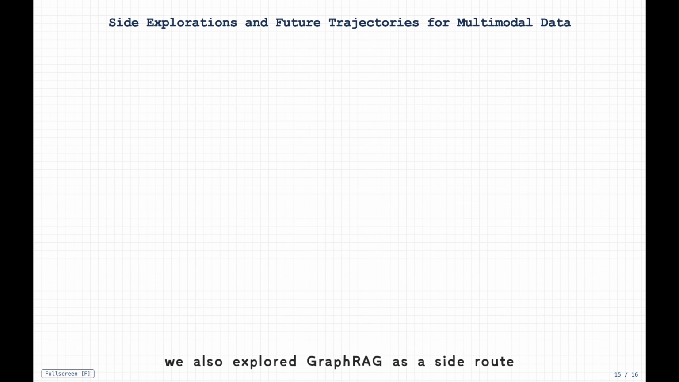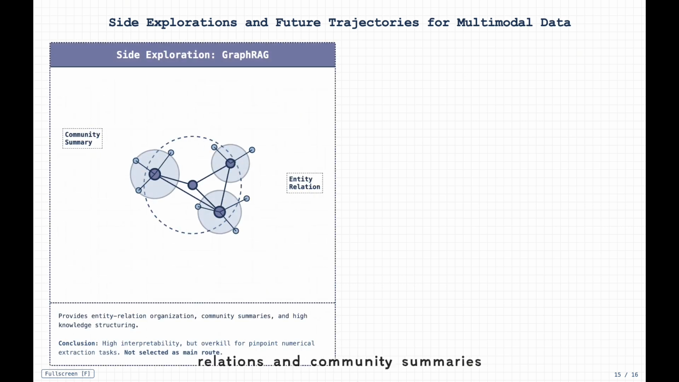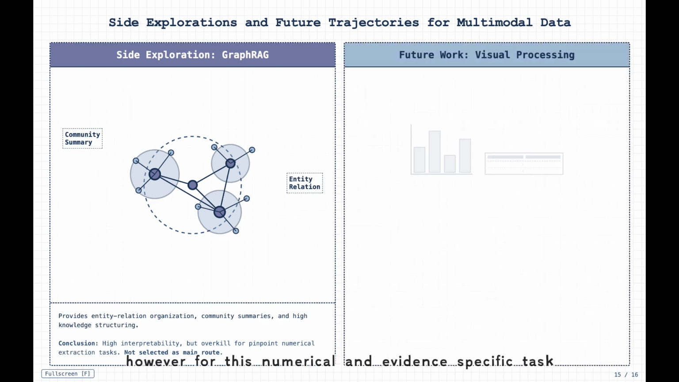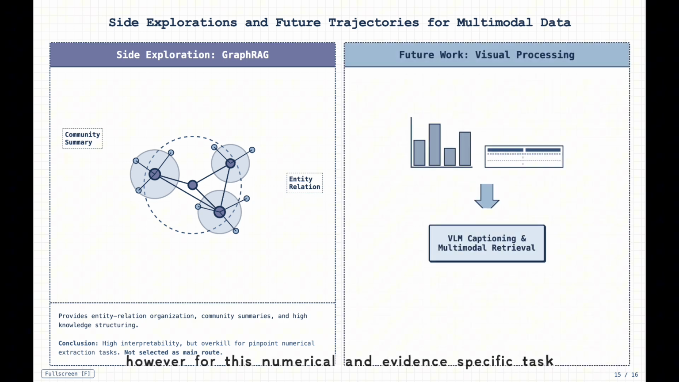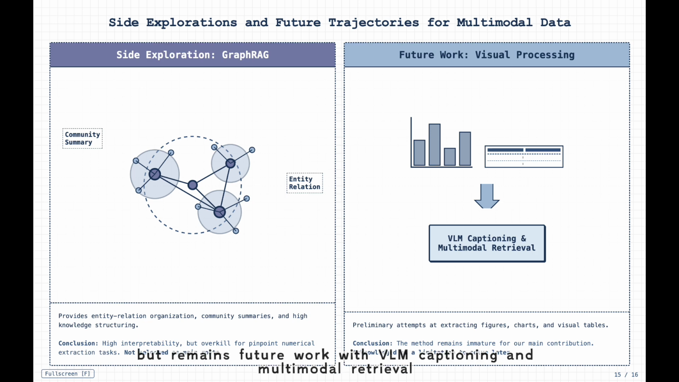We also explored GraphRAG as a side route. It helped organize entities, relations, and community summaries, improving interpretability. However, for this numerical and evidence-specific task, it was not selected as the main route. Visual processing was also attempted, but remains future work with VLM captioning and multimodal retrieval.